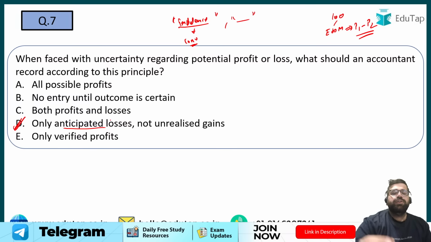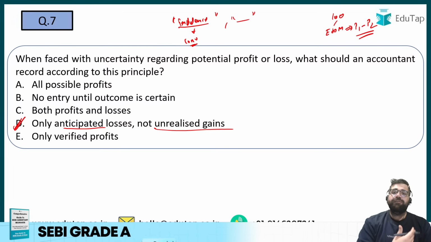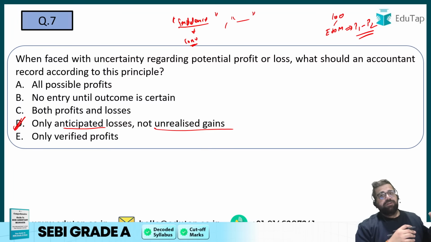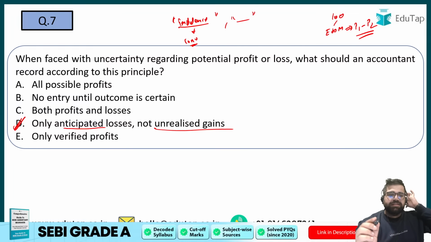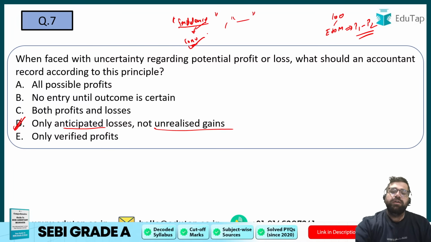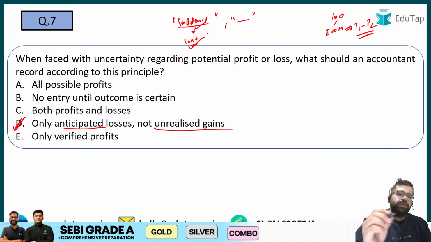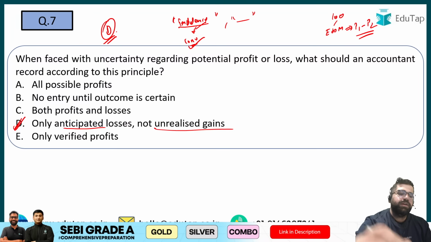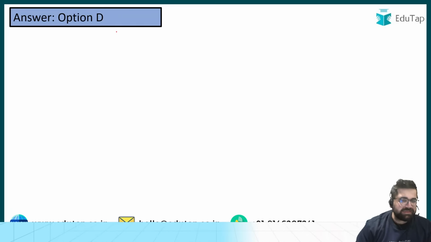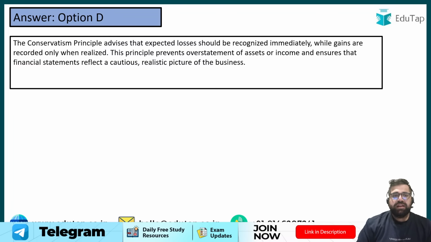Anticipate losses means that you will make a buffer or some kind of provisions today itself and not for unrealized gains, because unrealized gains will not affect your business, but a loss can. So you have to protect your business from the losses and not from the gains. This is what the principle of prudence and the principle of conservatism talk about. So the correct answer will be option number D. Yes, very good. Those who are giving the right answer.